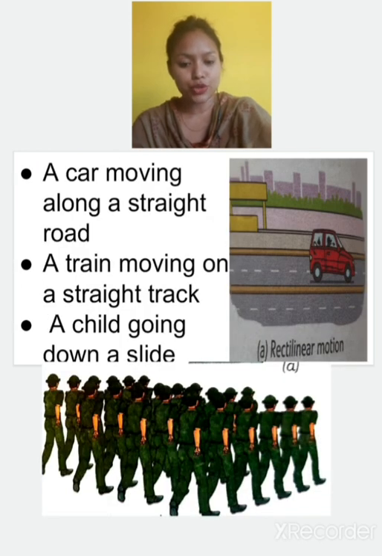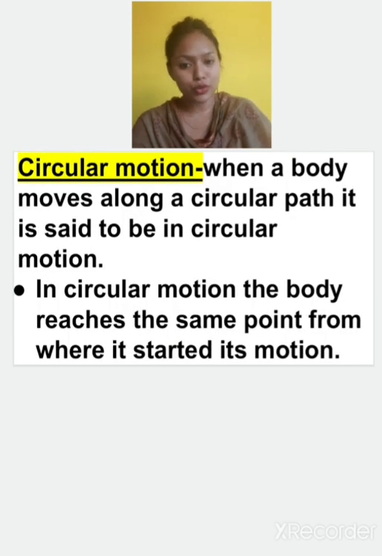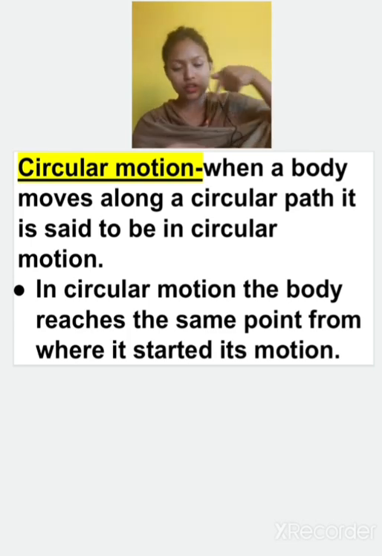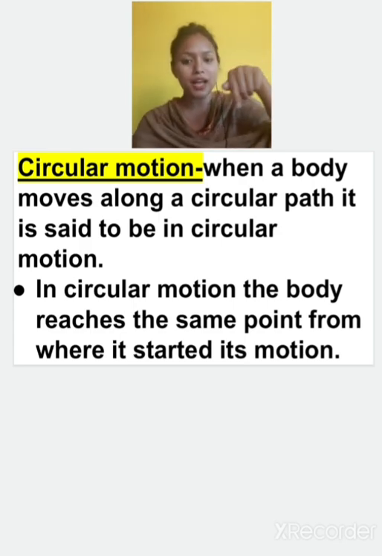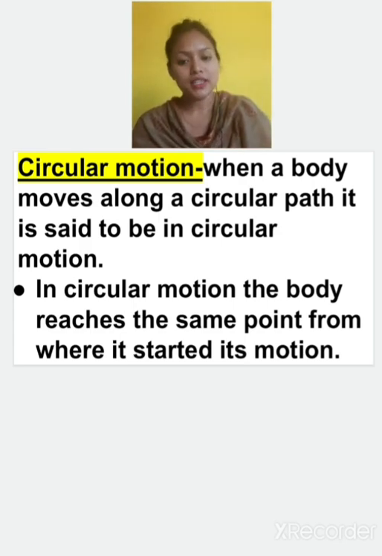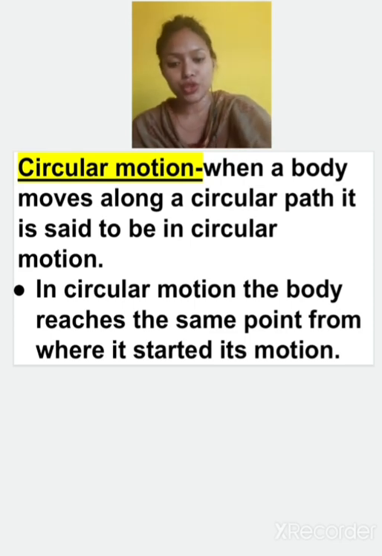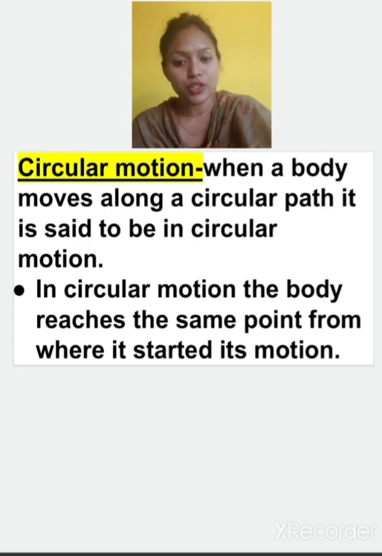Next type of motion is the circular motion. As the name suggests, when a body moves around a circular path, that will be known as the circular motion. In circular motion, the body reaches the same point from where it starts its motion. Yes, this thing is important in circular motion.